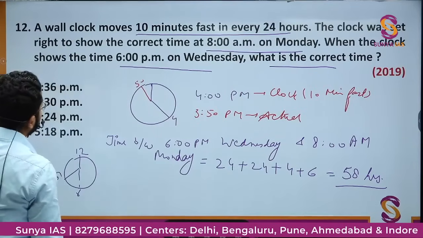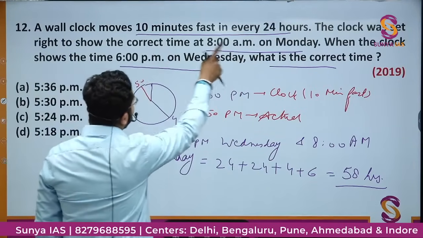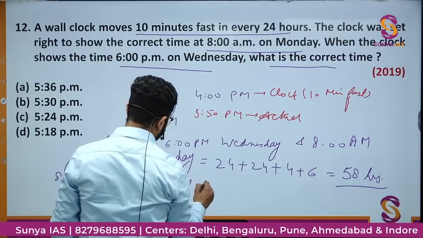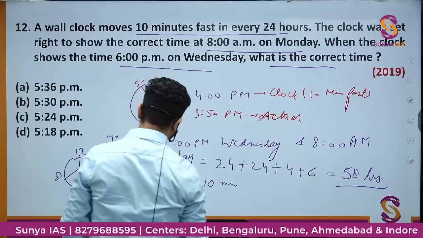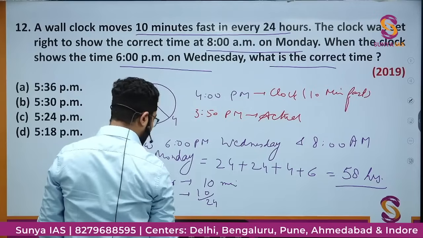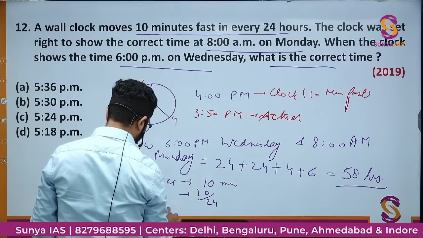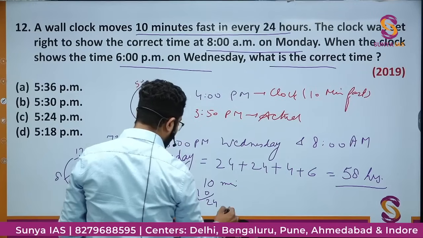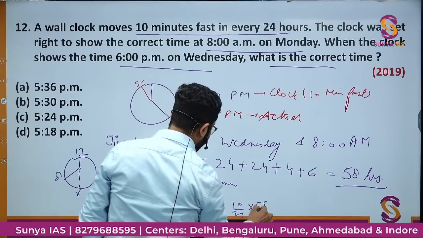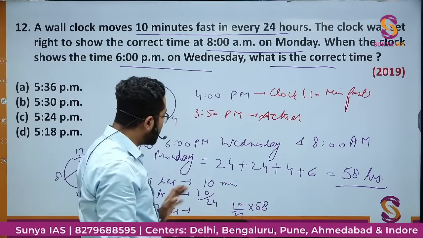It is saying that the wall clock moves 10 minutes fast in every 24 hours. 24 hours में it is moving fast 10 minutes. In 1 hour, 10 by 24. In 58 hours, कितना हो जाएगा? 10 by 24 into 58. That is, 58 hours में what clock कितना fast हो जाएगा?